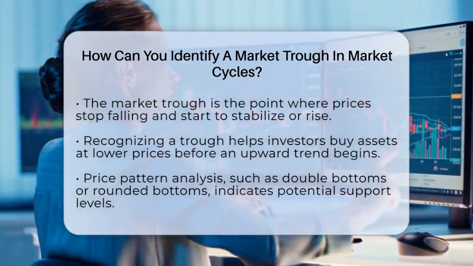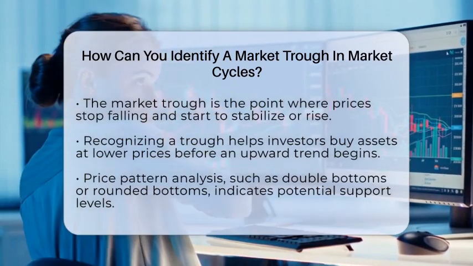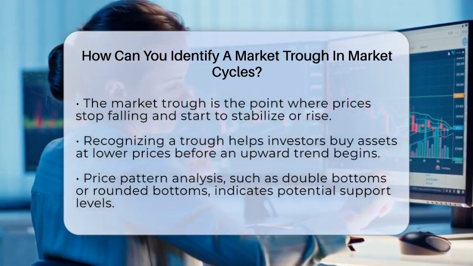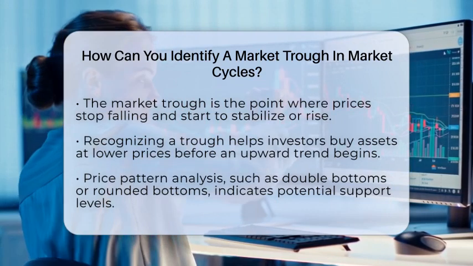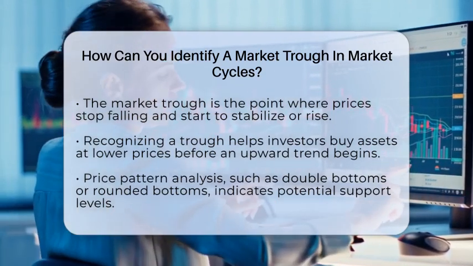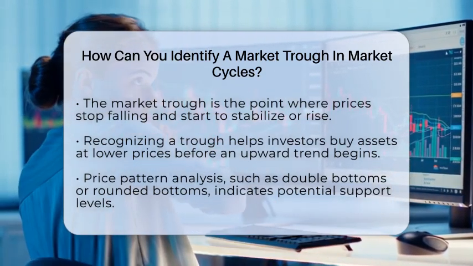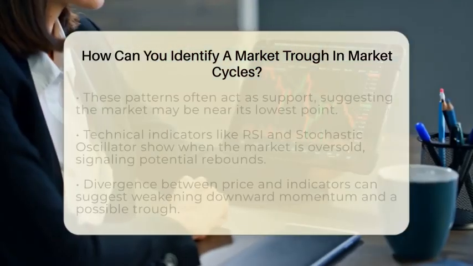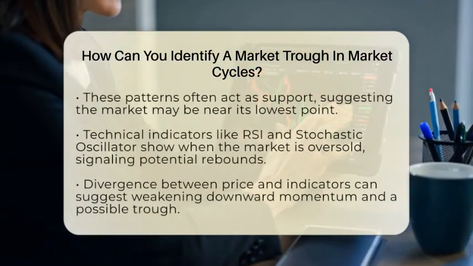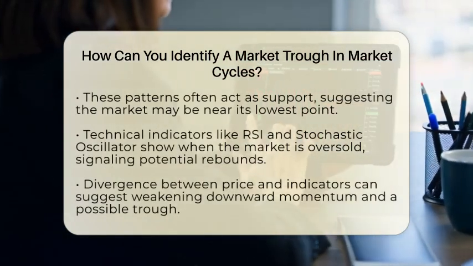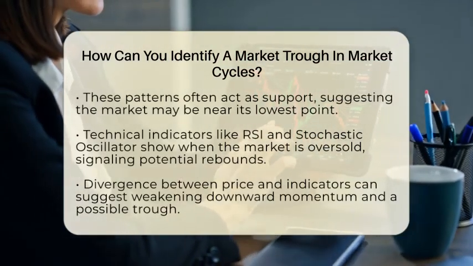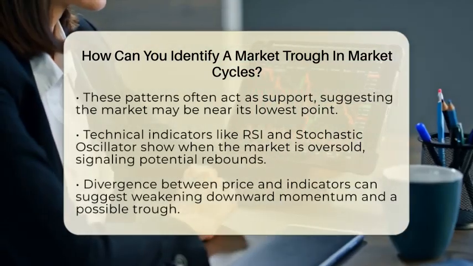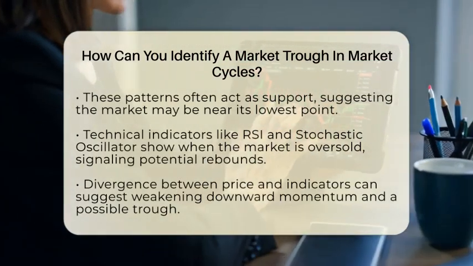First, look at price action patterns on charts. During a downtrend, the lowest points are where selling pressure slows down. You might see double bottoms, which are two similar low points, or rounded bottoms that suggest a gradual reversal. These patterns often act as support levels, acting like a floor that prevents prices from dropping further. When prices hit these levels and start to bounce back, it could be a sign the market is reaching its lowest point. Next, technical indicators can help.